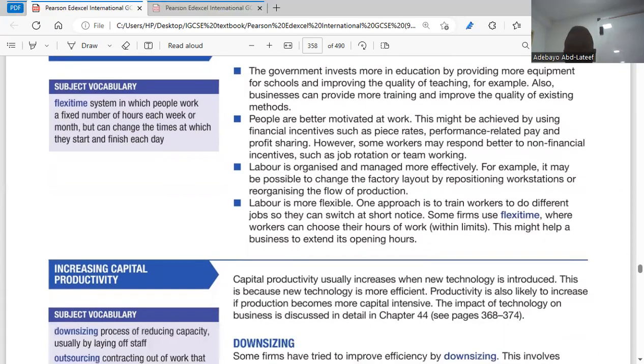Labor is more flexible. One approach is to train workers. When you train them, it gives them the flexibility to switch from one aspect to another. So that also increases productivity.